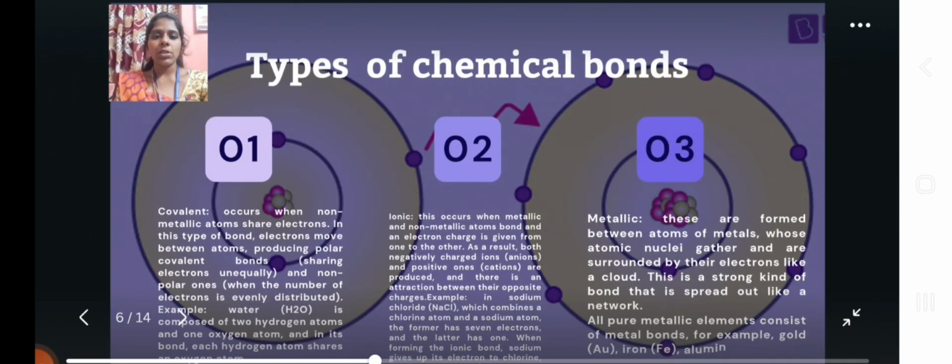Types of chemical bonds. There are covalent bonds, ionic bonds, and metallic bonds. Covalent bonds occur when non-metallic atoms share electrons. Ionic bonds occur when metallic and non-metallic atoms bond and then electronic charge is given from one to the other. Metallic bonds are formed between atoms of metals, whose atomic nuclei gather and are surrounded by their electrons like a cloud.